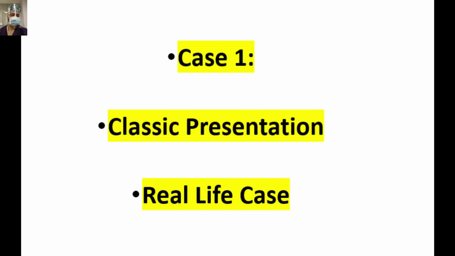So now I will give you some clinical scenarios. Some are basically real-time, some are not so real-time, imaginary. So you have to pause the video at times, make your diagnosis, then move to the next part of the video. So first, case number 1 is a classical presentation, a real life case. So that means this case was managed by us.